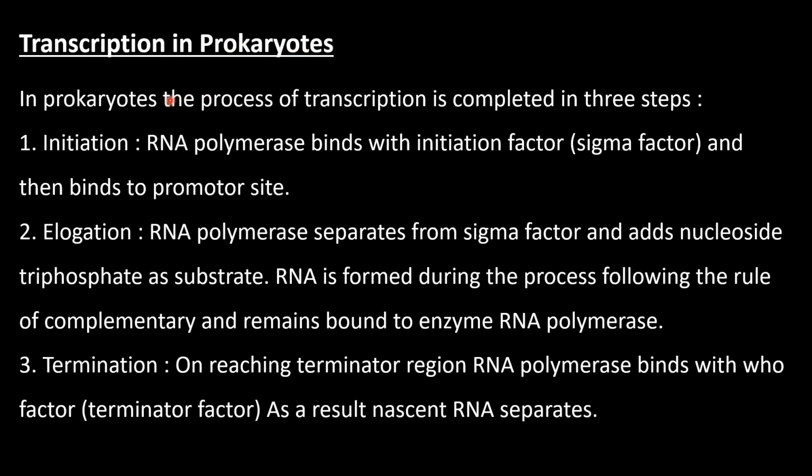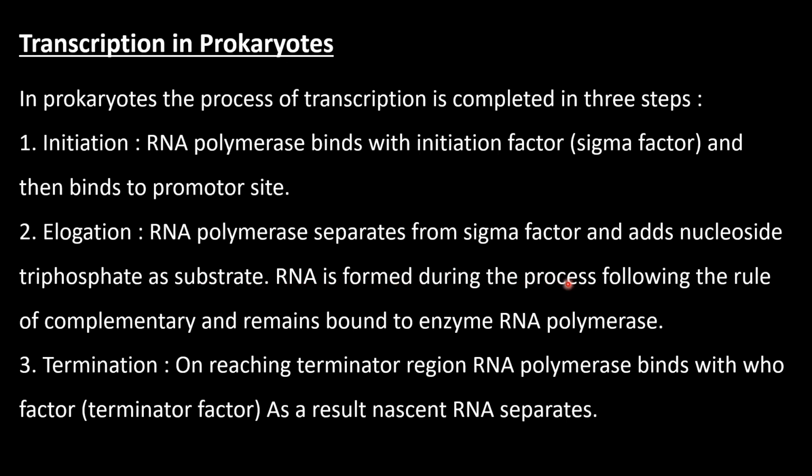Here you will find in the prokaryotes, the process of transcription is completed in 3 steps. Initiation. RNA polymerase binds with the initiation factor, sigma factor, and then binds to the promoter site. Second is elongation. RNA polymerase separates from the sigma factor and adds nucleoside triphosphate as substrate.